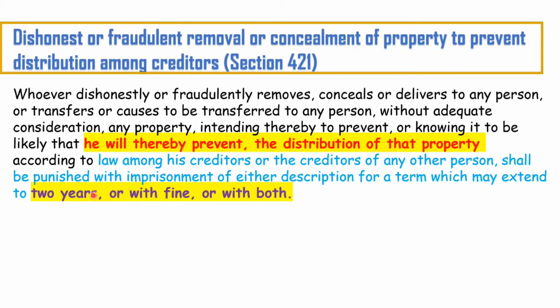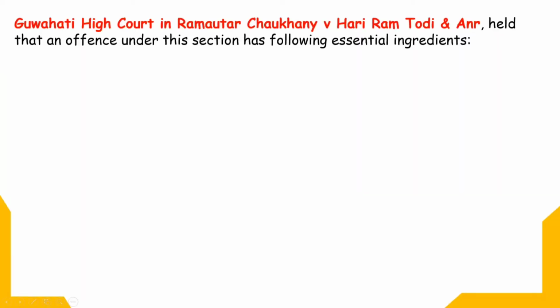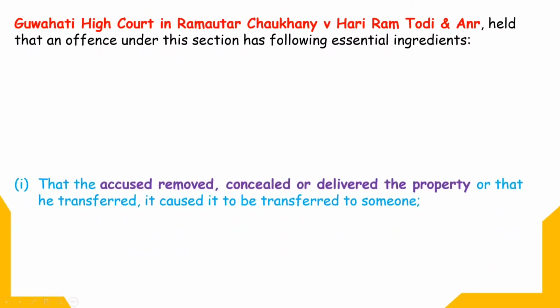So if anyone transfers the property in the name of someone before paying anything to creditors and makes himself bankrupt, then he or she will be punished with a maximum of 2 years, or with fine, or with both. Okay, now let's see that in Gauhati High Court, Ramchandra versus Hari Ram Todi and ANR, it was held that an offence under section 421 must have the following essential ingredients.